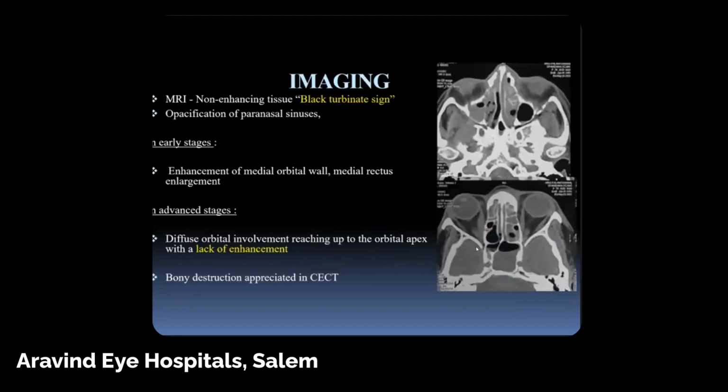Imaging will show the non-enhancing black turbinate sign, which shows opacification of paranasal sinuses. In early stages, there'll be enhancement of the medial wall or medial rectus enlargement. In advanced stages, there's diffuse orbital involvement reaching the orbital apex with lack of enhancement because of necrosis.